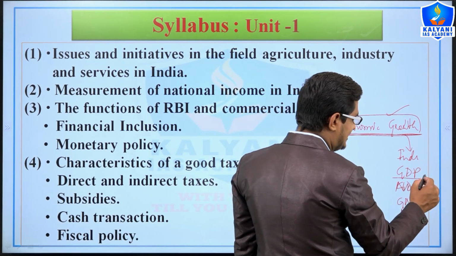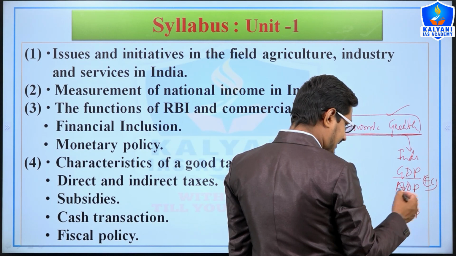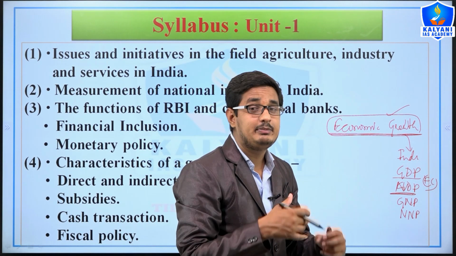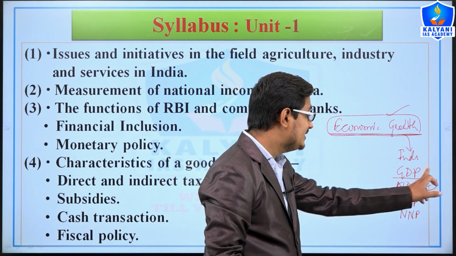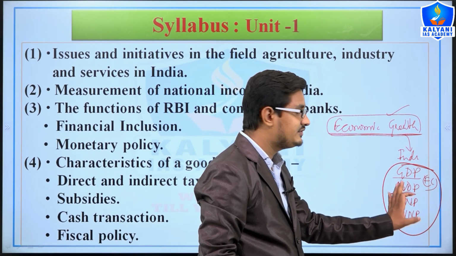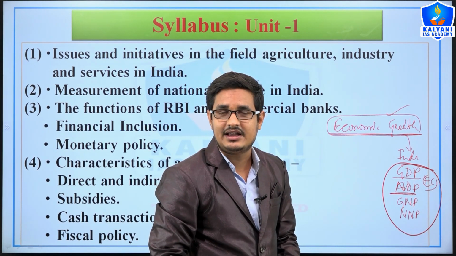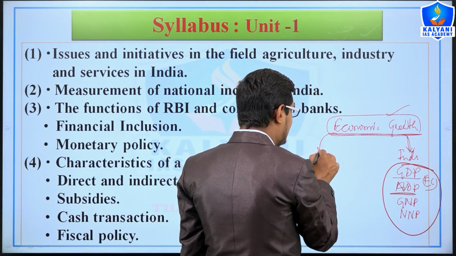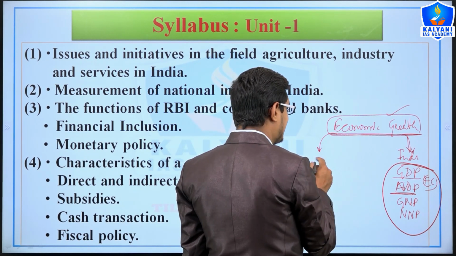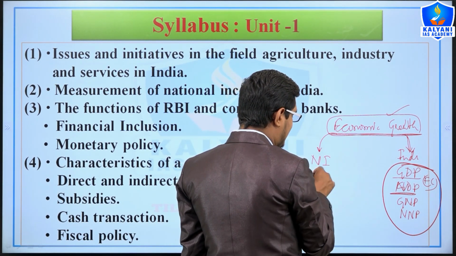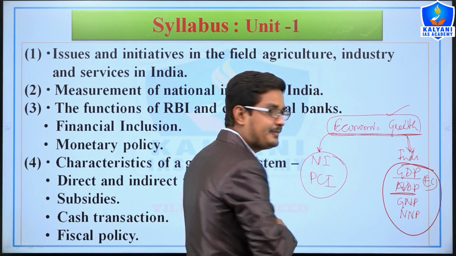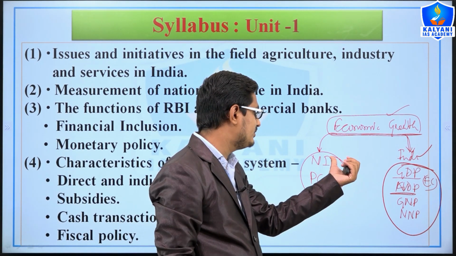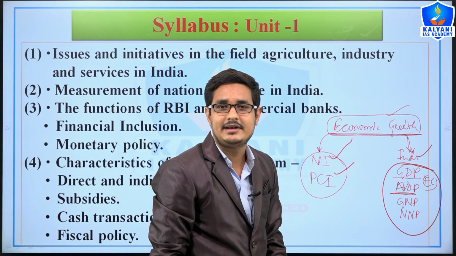After that we will study GDP at factor cost, and we will study NDP, GNP, NNP at market price. Then we will study the relation among these four, and using these four how we can get our national income or per capita income. So we will study the indicators. Then we will see how economic growth is measured through national income or per capita income, right? So at first we will study the indicators, then the measurement of economic growth through national income and per capita income.